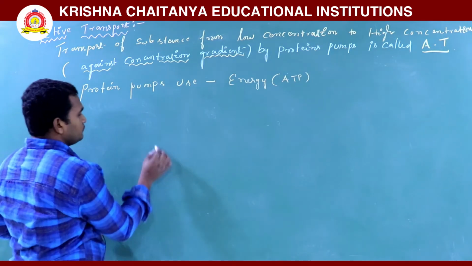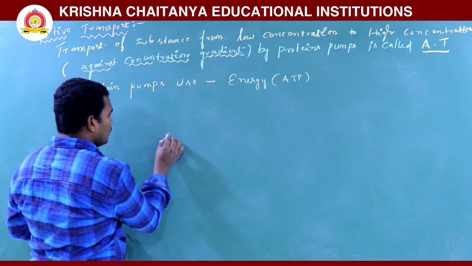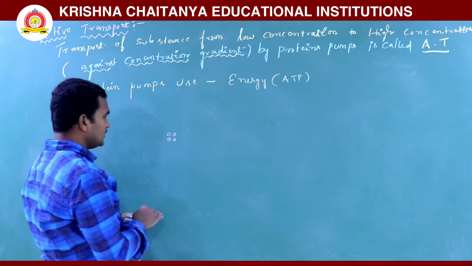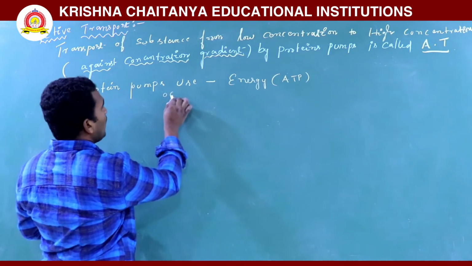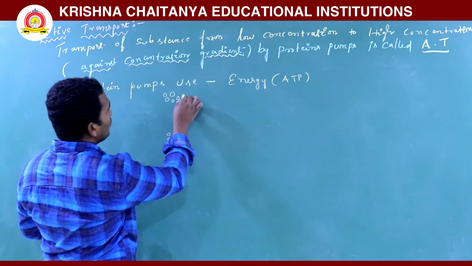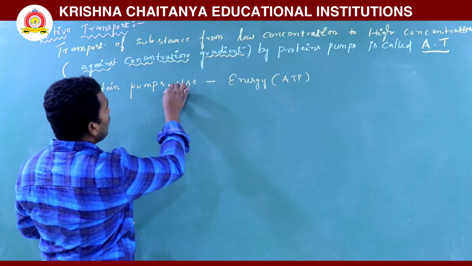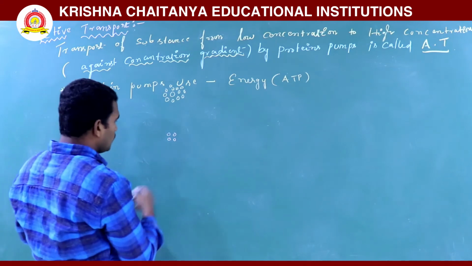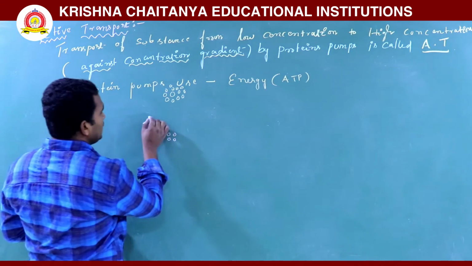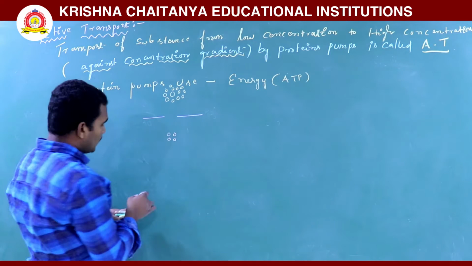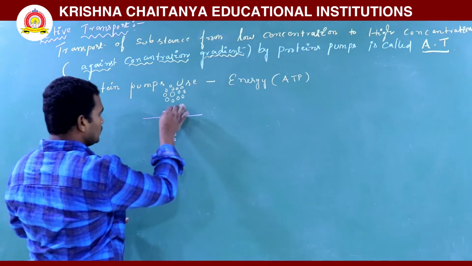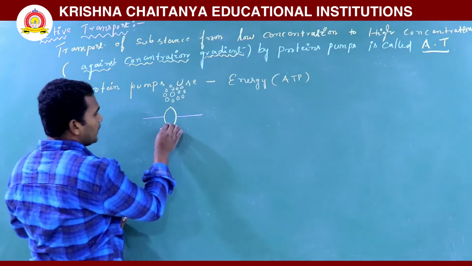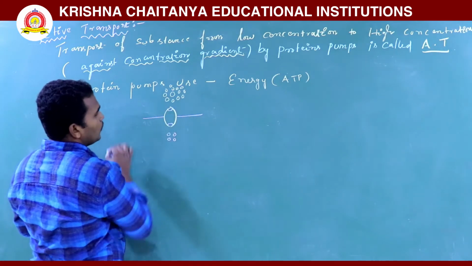See here, this is low concentration, here is high concentration. So now these molecules or substances are moving from low concentration to high concentration through protein pumps. This is called protein pumps.